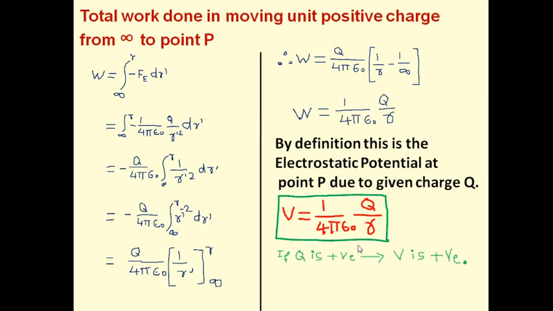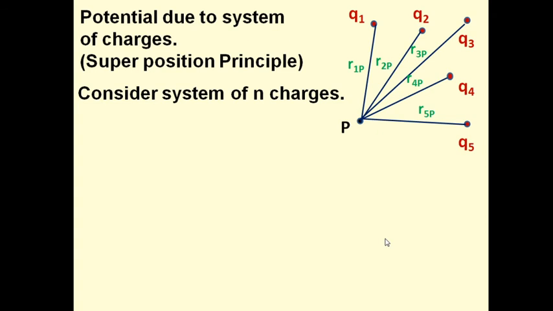Electrostatic potential can be positive or it can also be negative. What does it depend on? If the given charge is positive, it will produce a positive potential, V is positive, and if Q is negative, that means if the given charge is negative, it will produce a negative potential. Okay, so this is about the expression of electrostatic potential due to a point charge. Now we have obtained a very important relation. Once again, you have to remember this relation always whenever there is the concept of electrostatic potential due to a point charge.